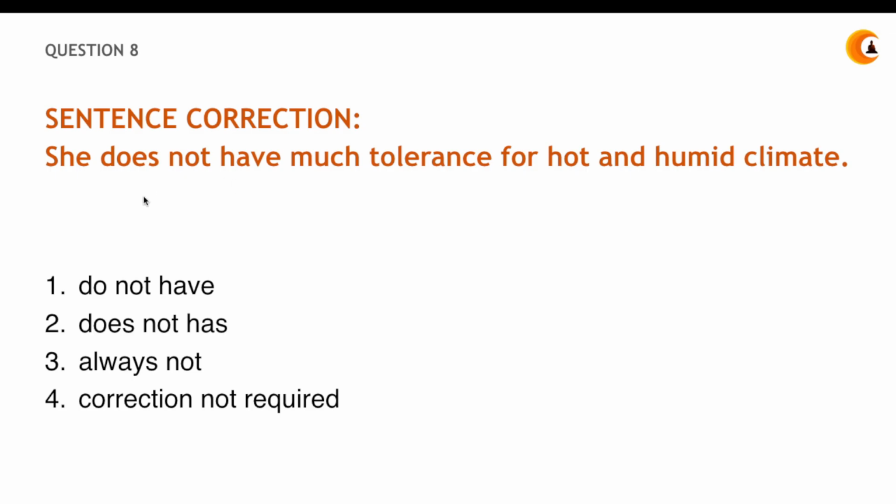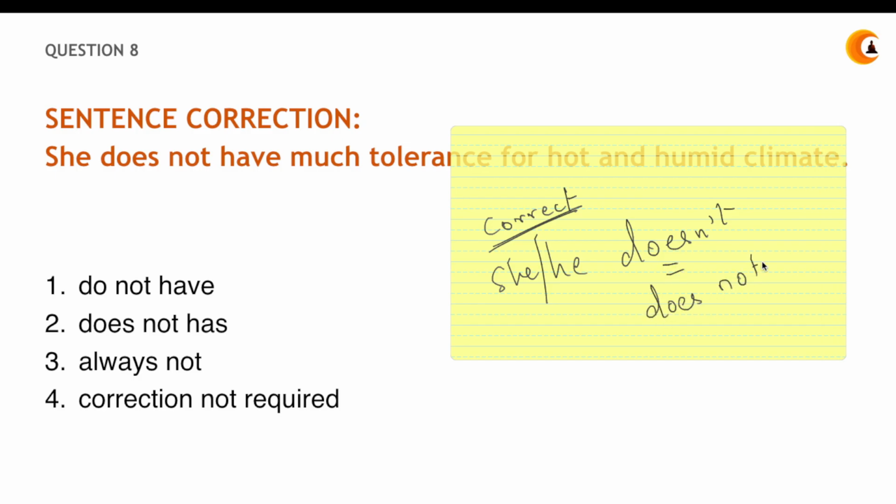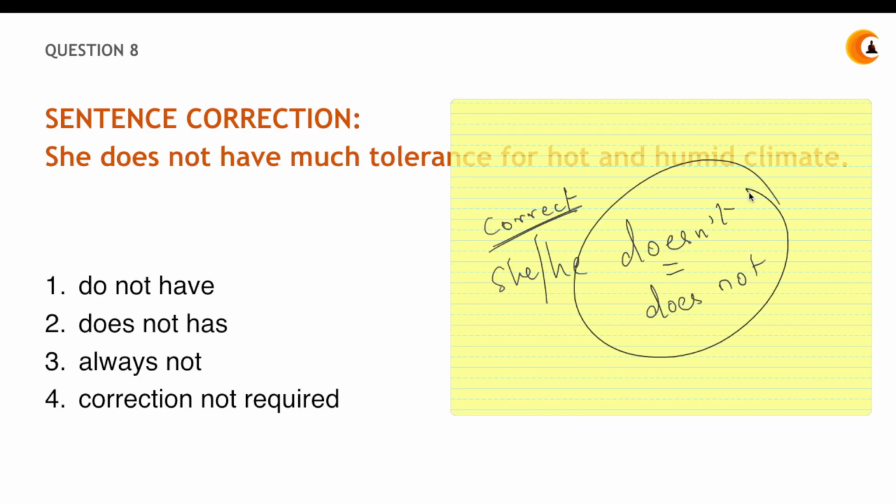So here if you see, she does not have much tolerance for hot and humid climate, then the statement is absolutely correct. There is no correction needed, because with she and he, what goes? It goes doesn't. Doesn't is always equal to does not. I suppose we know this, that doesn't and does not are the same thing.